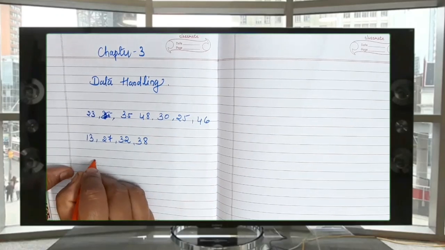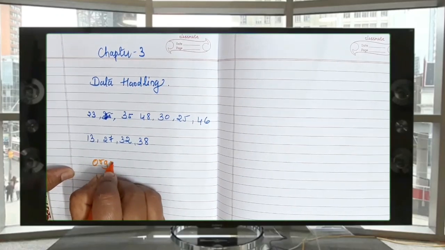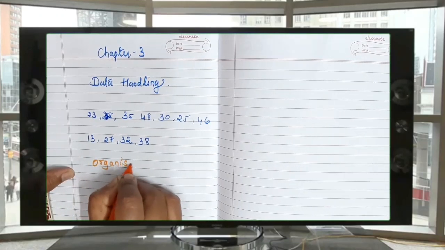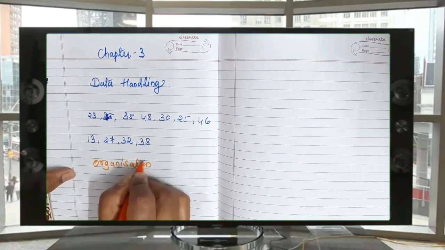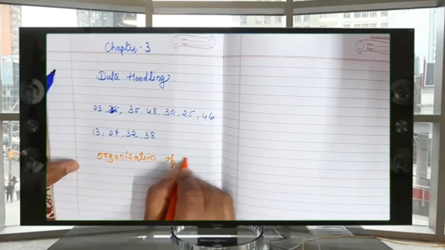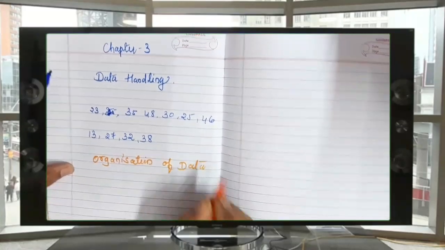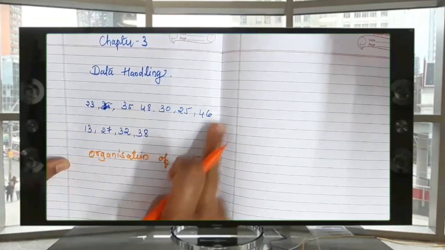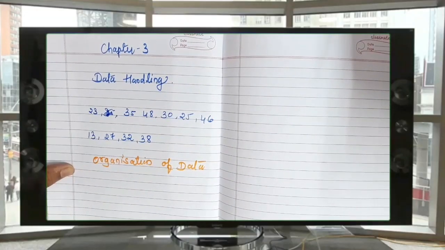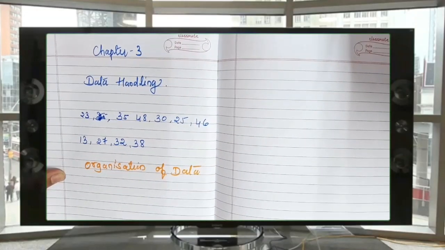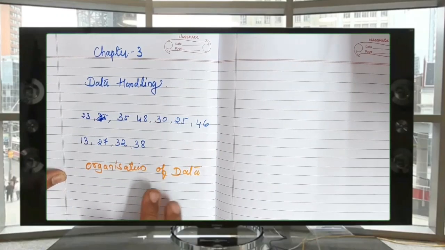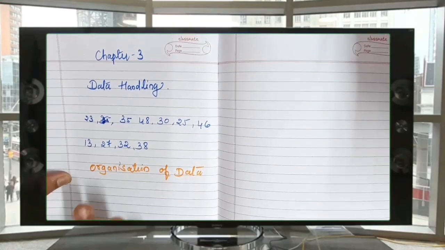That is where tabulation comes. Organization of data. See, just collecting the data like this is not very important. Some numbers we have written, we may think, what are these?